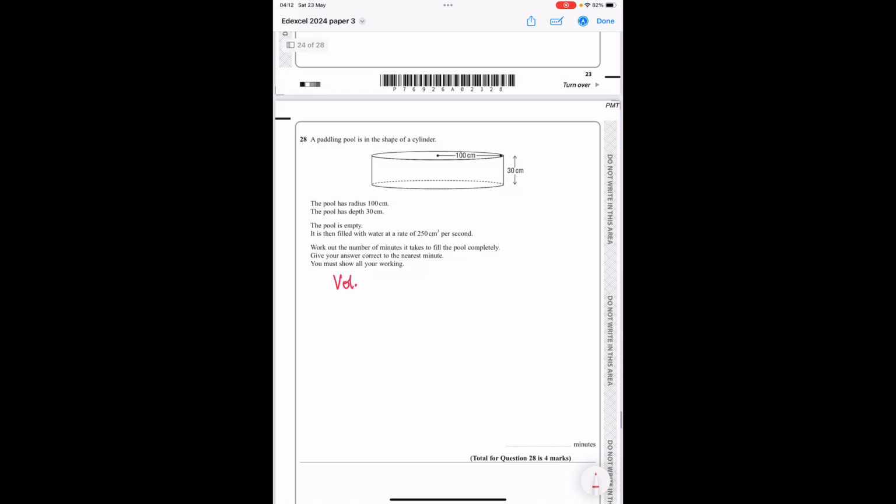And to find the volume, we find the area of the top face and we times it by how long it is. So the area of the circle is pi r squared. And we're going to times that by the height, and that gives us 300,000 pi centimetre cubed.